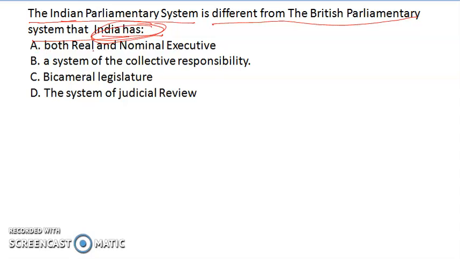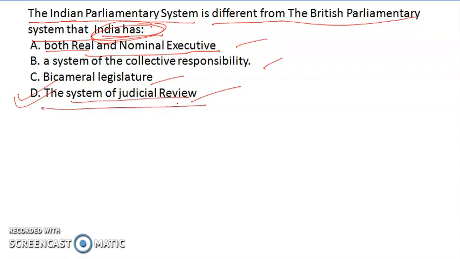The options are: first, both real and nominal executive, that is, in India we have real and nominal executive while in Britain we don't have. Second, a system of collective responsibility. Third, a system of bicameral legislature. Fourth, the system of judicial review. The correct answer to this question will be option D, that is, the system of judicial review.